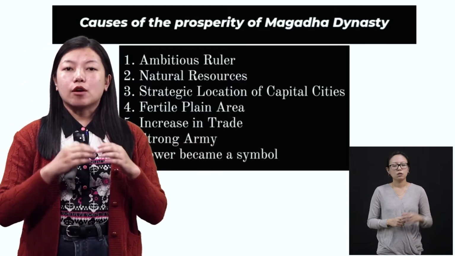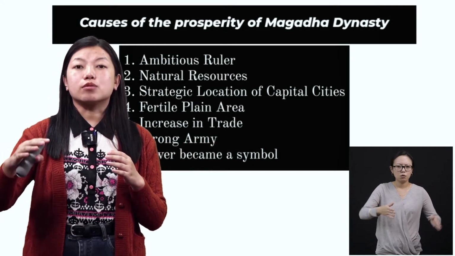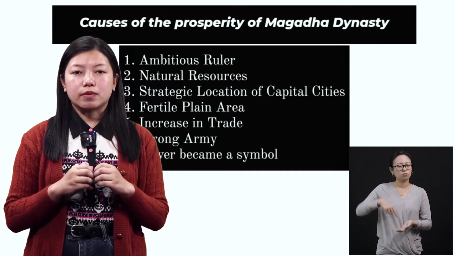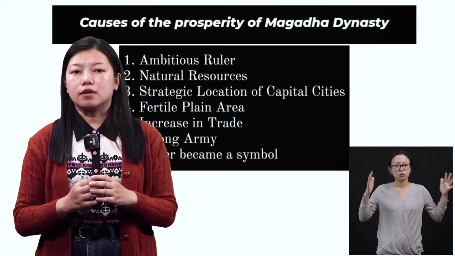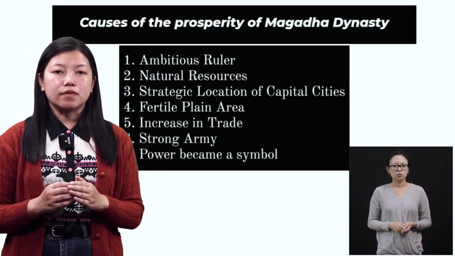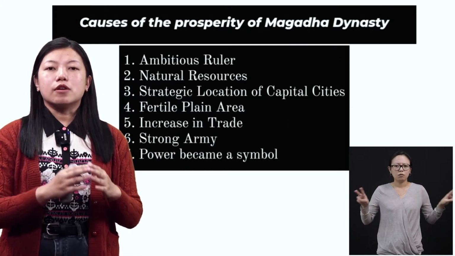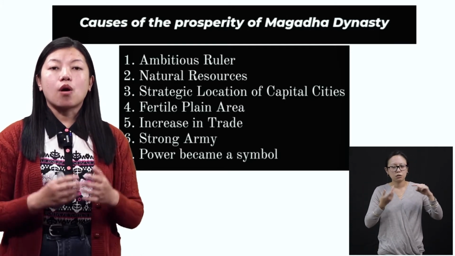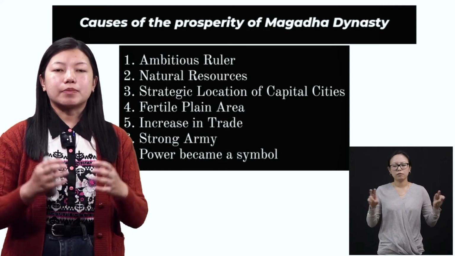and this increase in trade really helped them. Now, because of the sea, because of the river, they were able to transport the goods to other areas. Even the other kingdoms came to their land to buy things from them, and this gave them a good amount of money to maintain their army. All right. And also they had a very strong army because very good training was given to them. There were different soldiers. Some of them used to fight on land. Some of them used animals like elephants, horses, right? So because of that, they were able to capture the other kingdoms.